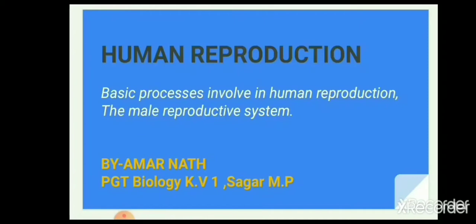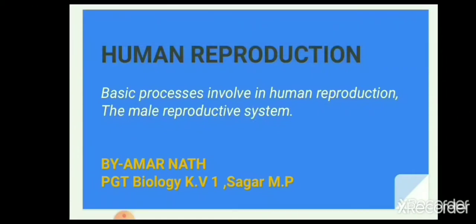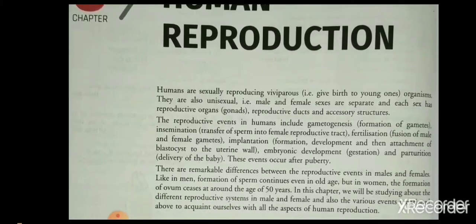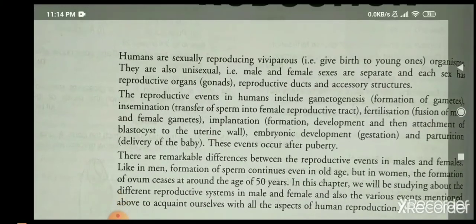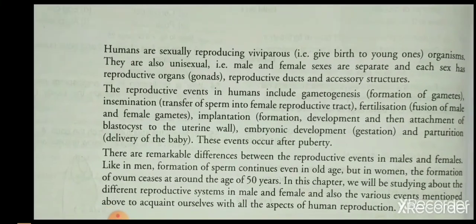Today's topic is human reproduction. Humans are sexually reproducing organisms. Humans are also viviparous. Viviparous means it gives birth to young ones. It is the most important organism on the earth. Human beings are also unisexual. Male and female sexes are separate and each sex has a reproductive organ, reproductive duct and accessory structure.